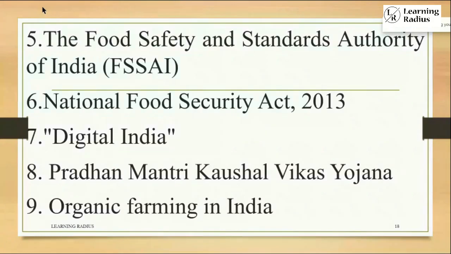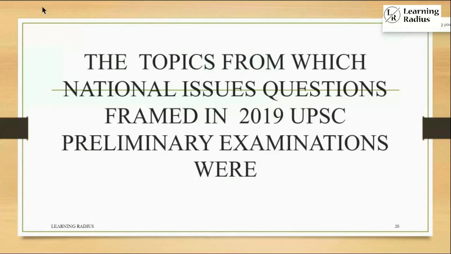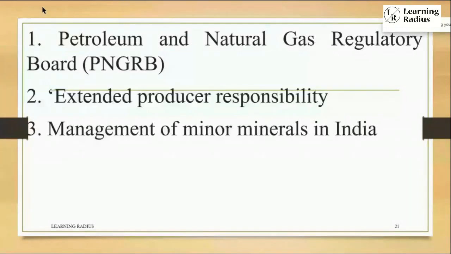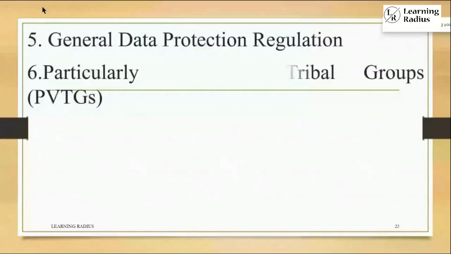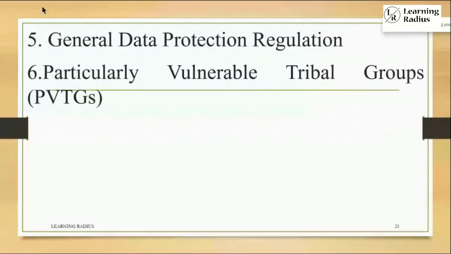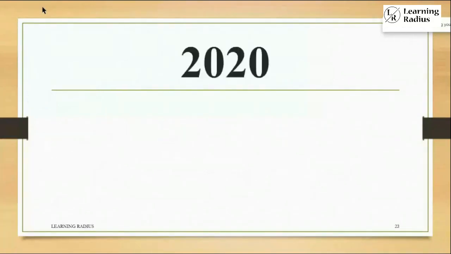Coming to 2019, there were 8 topics. They were related to petroleum and natural gas regulation, management of minor minerals in India, the Compensatory Afforestation Fund Management and Planning Authority, General Data Protection Regulation, particularly vulnerable tribal groups, the Indian Patent Act, and the Industrial Employment Standing Orders Central Amendment Rules 2018.